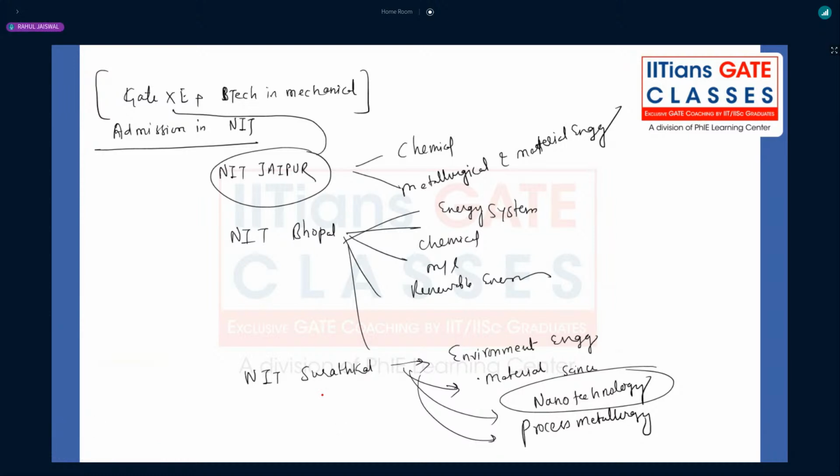Then you have further NIT Rourkela, NIT Jamshedpur, University of Hyderabad, that's it. In NIT Allahabad, you have biomedical and engineering mechanics and design. NIT Agartala, NIT Hamirpur, NIT Uttarakhand, NIT Andhra Pradesh. Is that clear?